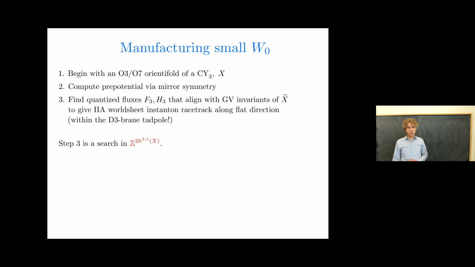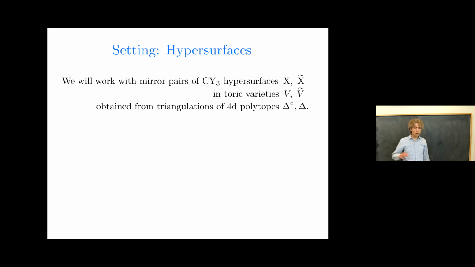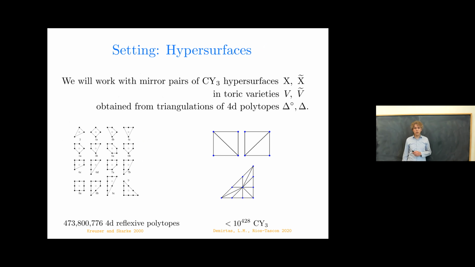Now that third step is a search in a flux lattice, and the dimension of it is 2 times h21. And that's feasible for h21 less than about 5 on a laptop or maybe 7 on a cluster. And so we're going to have to work at pretty small h21, small dimensional complex structure moduli spaces. So the whole context, where we're going to do all of this work, is in Calabi-Yau hypersurfaces. We'll work with mirror pairs in toric varieties obtained from triangulations of four-dimensional reflexive polytopes given to us by Kreuzer and Skarke. And this is certainly a large enough realm for an exploration of these possibilities, and we'll see there's a lot going on therein.